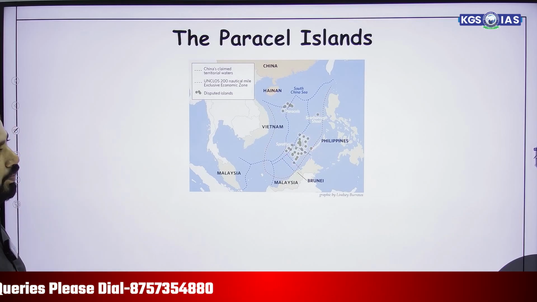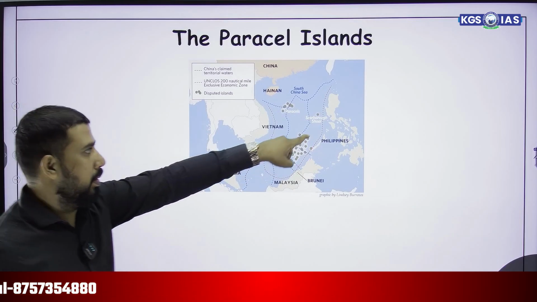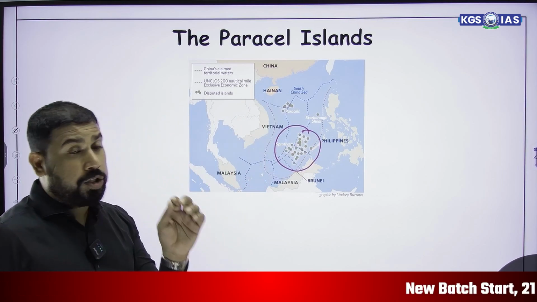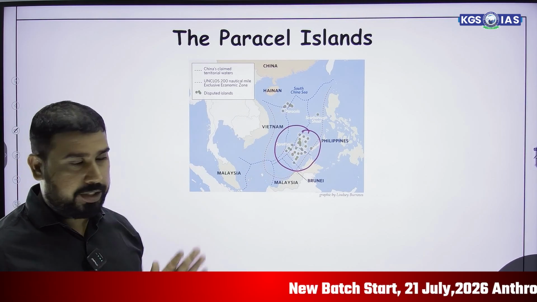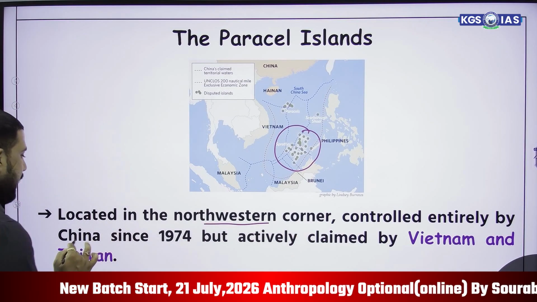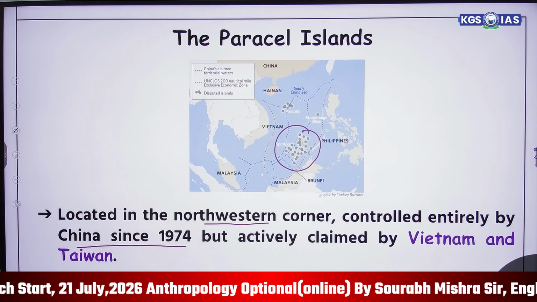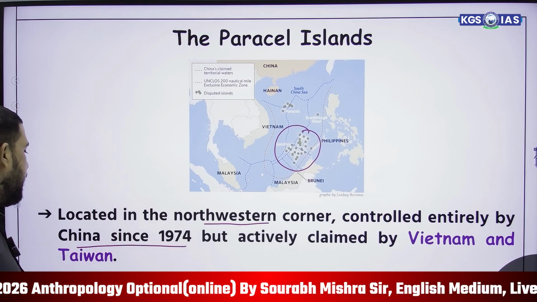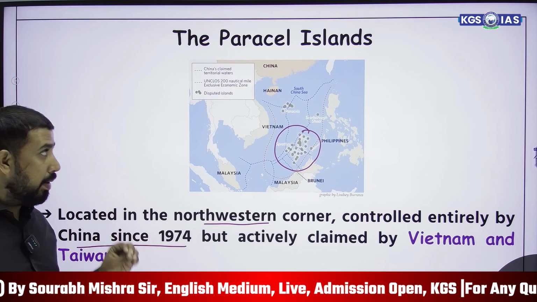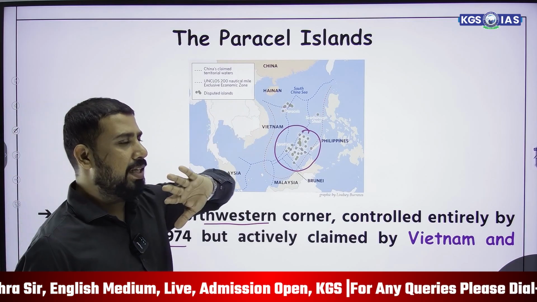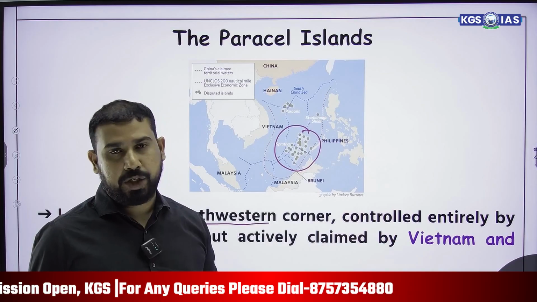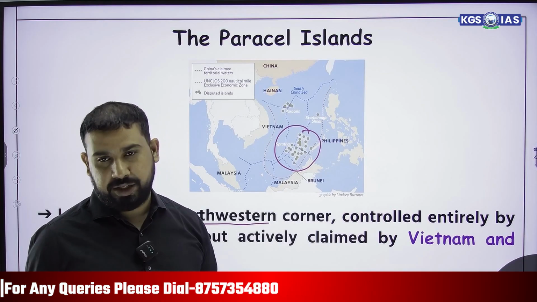The first matter of dispute is the Spratly Islands. The second one is the Paracel Islands, which China has claimed since 1964. Located in the northwestern corner, they are controlled entirely by China since 1974, but actively claimed by Vietnam and Taiwan. Recently, Vietnam and Taiwan have shown a lot of interest in the Paracel Islands. That's why the South China Sea always makes headlines in the newspapers and current affairs.